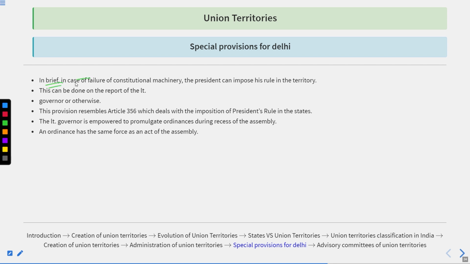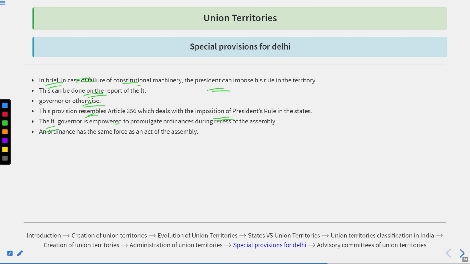In brief, we can say, in case of failure of constitutional machinery, the President could impose his rule in the territory. This can be done on the report of the Lieutenant Governor, or otherwise. This provision resembles Article 356, which deals with the imposition of President's rule in the state.